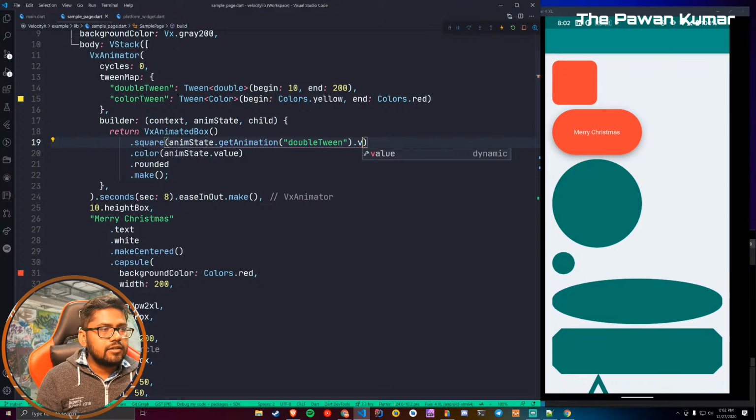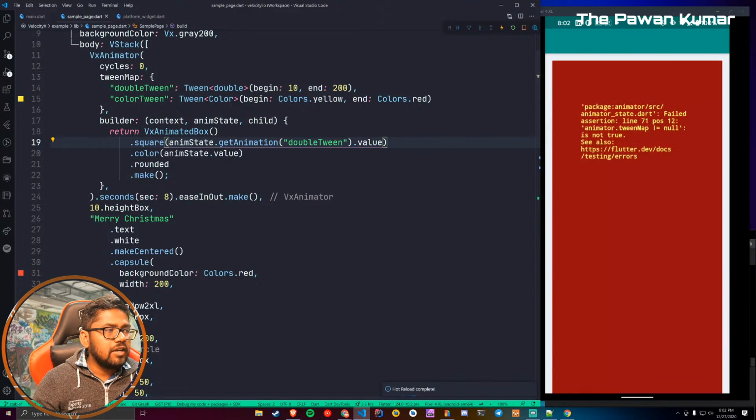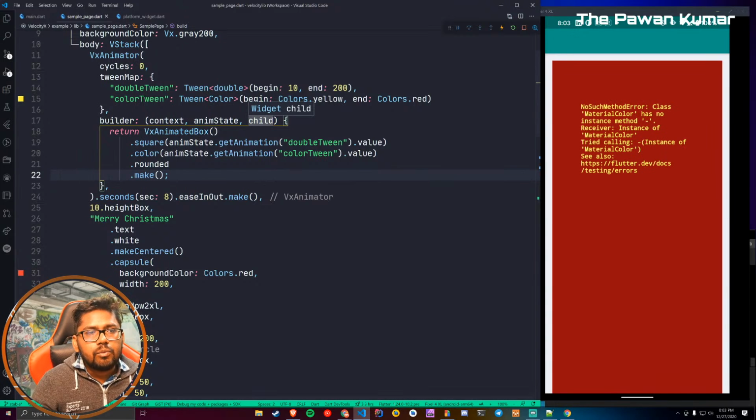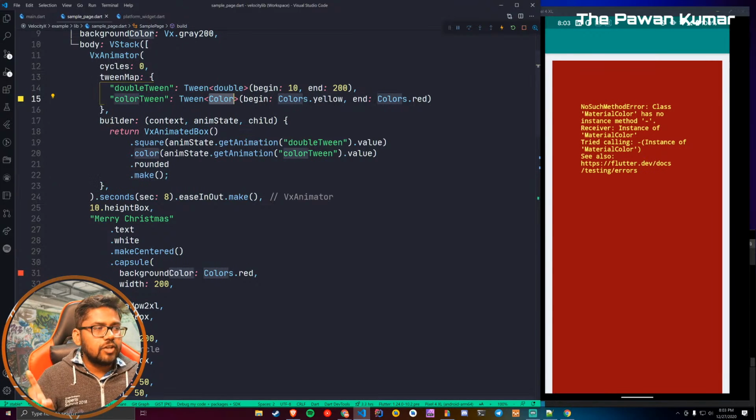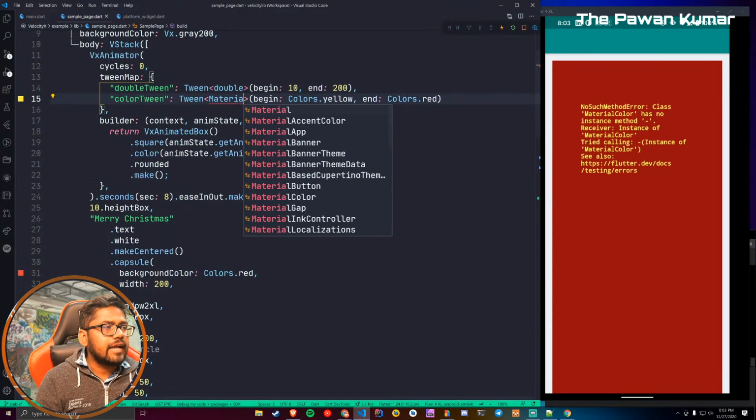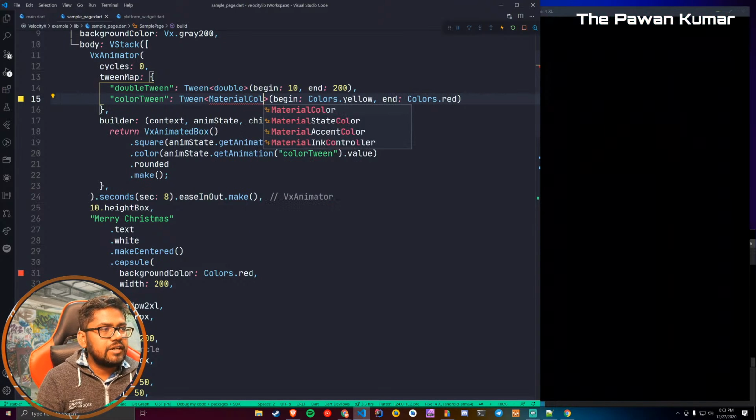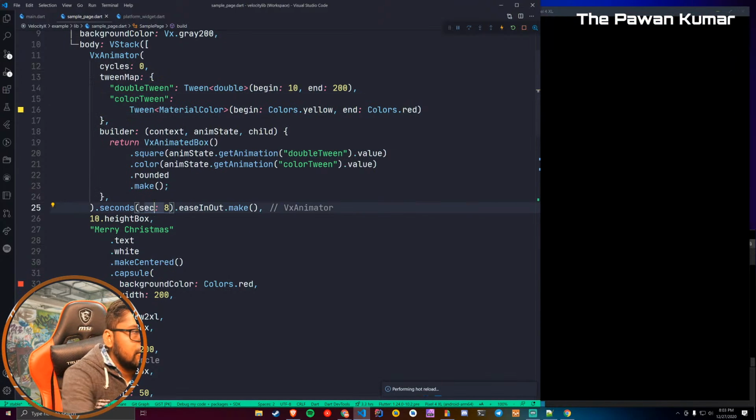And then you can say value. Similarly for the color, you have to do the same thing, but change the name to color tween. And let's do a hot restart just for the sake of checking it. What is left? Material color is creating some issue, I guess. So this is not a color, rather it is actually a material color. So we have to say material color, otherwise it won't work.